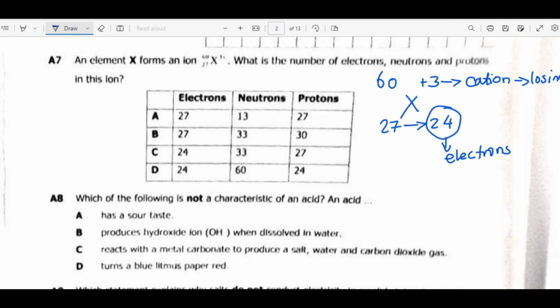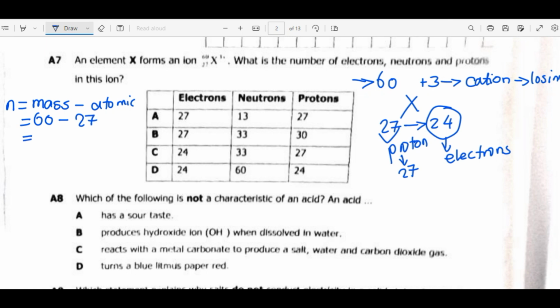If we have 24 electrons, how many protons are there? The protons must still be 27. Why? Because after gaining or losing, the number of protons does not change, it remains the same. Only the number of electrons becomes affected. Now for us to find neutrons, neutrons is given by mass number subtracted by the atomic number. The mass number is this one on top, 60, minus atomic number 27. If you subtract 27 from 60, you get 33.